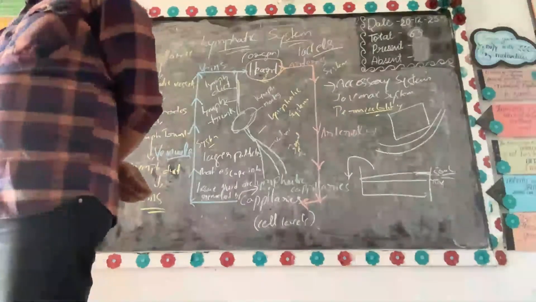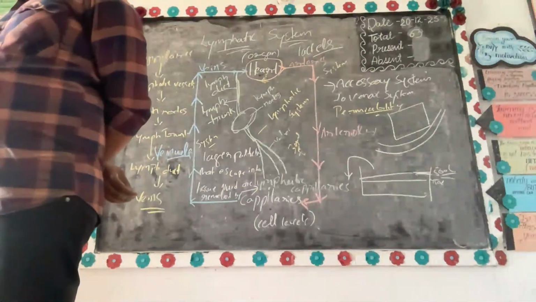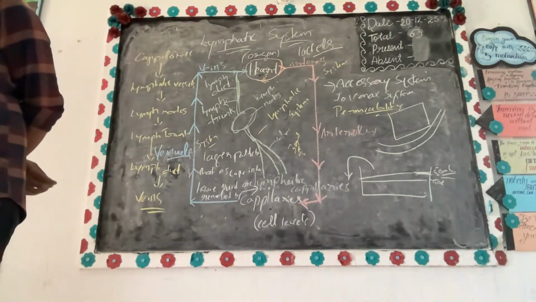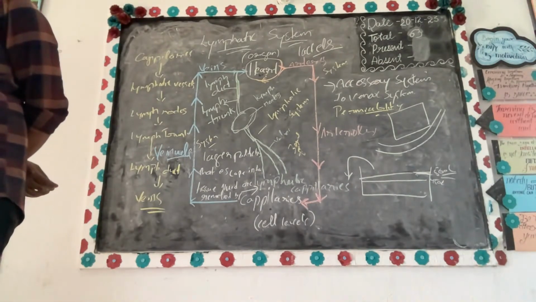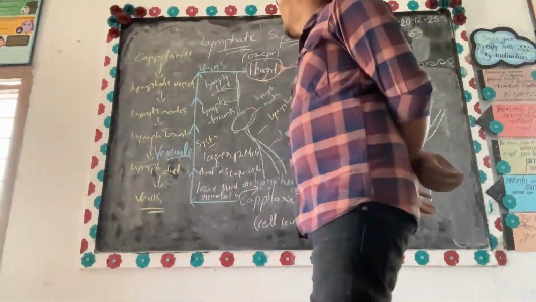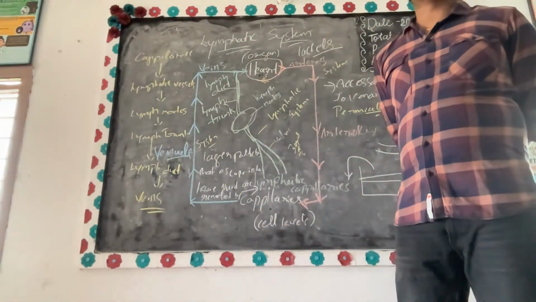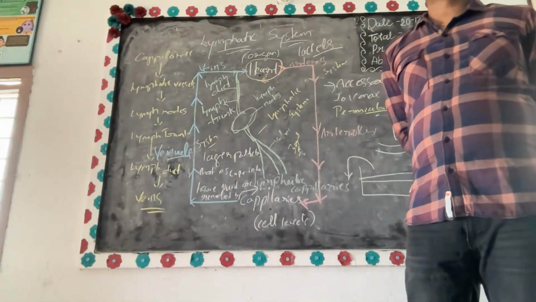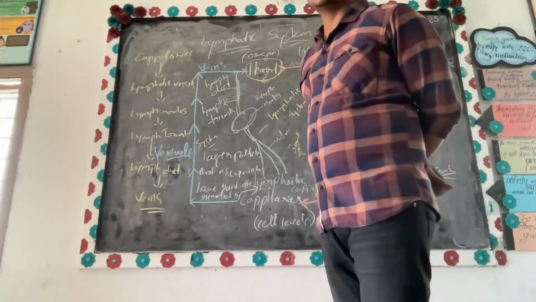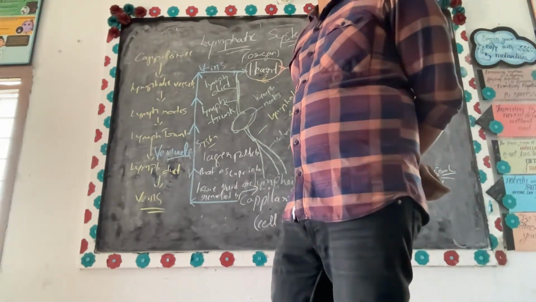Now there is a special classification which is called lymphoblast. This lymphoblast gives only two types of cells, T lymphocytes and B lymphocytes. These T lymphocytes and B lymphocytes are present near the lymphatic system. That is how the lymphatic system plays an important role in your defense mechanism.